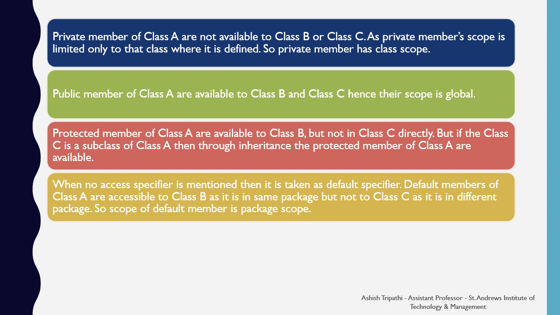But if class C is a subclass of class A, then through inheritance the protected members of class A are available in class C also. When no access specifier is mentioned, then it is taken as the default specifier. Default members of class A are accessible to class B as it is in the same package, but not to class C as it is in a different package. So, the scope of a default member is the package scope.